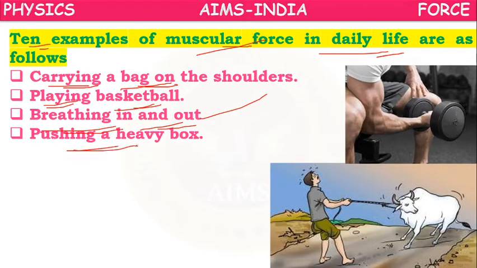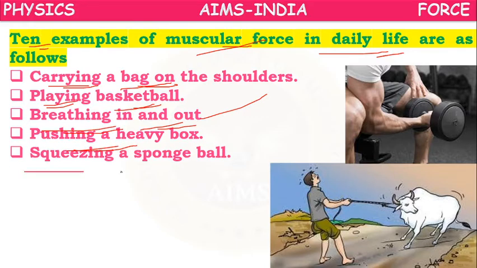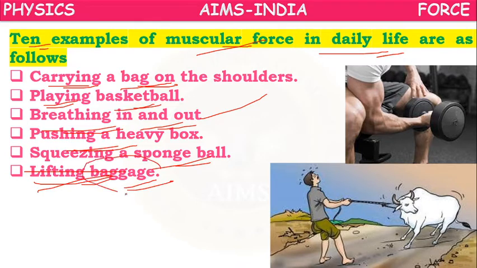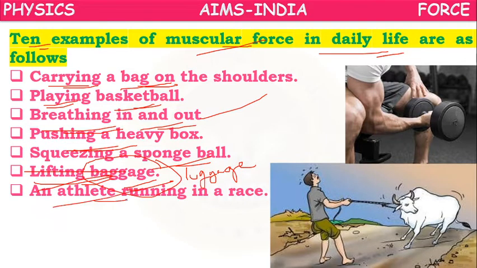Pushing a heavy box, squeezing a sponge ball, lifting baggage, which means luggage. Here baggage is nothing but luggage. So lifting luggage. An athlete running in a race, by using his leg muscles, he will participate in the running race.